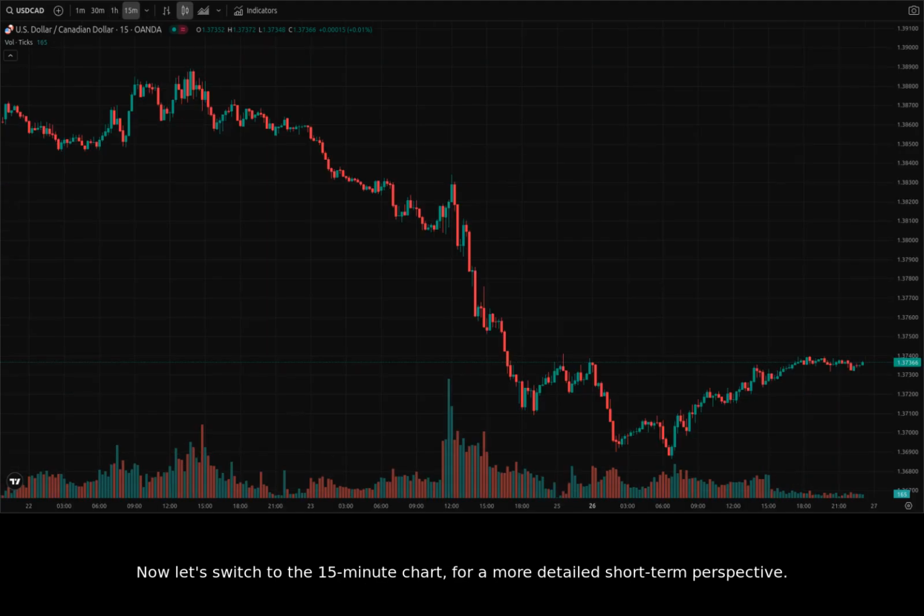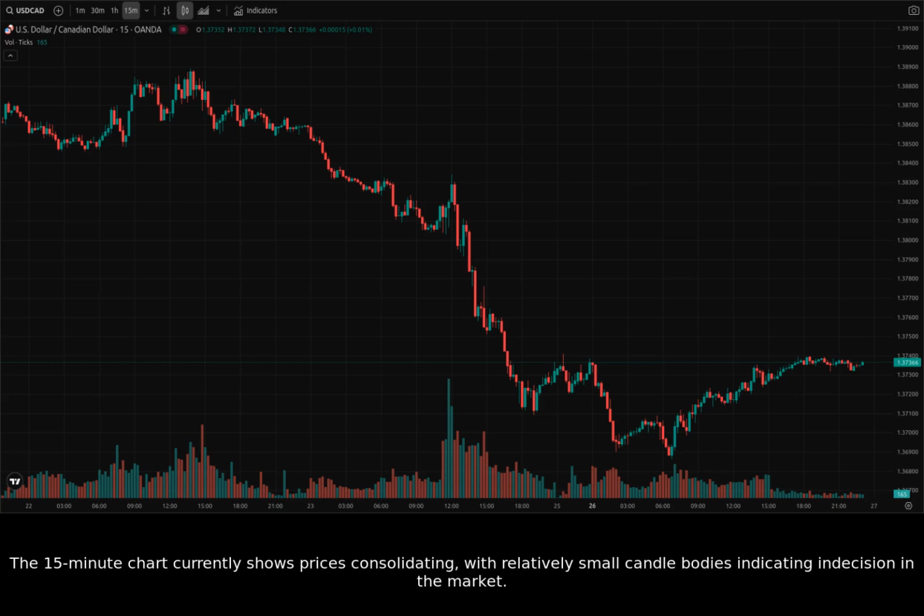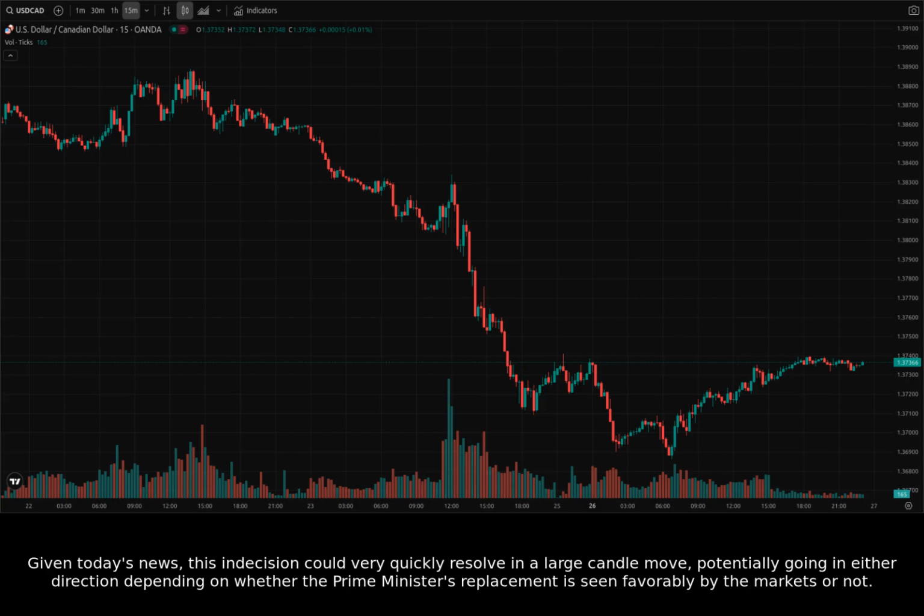Now let's switch to the 15-minute chart for a more detailed short-term perspective. The 15-minute chart currently shows prices consolidating, with relatively small candle bodies indicating indecision in the market. Given today's news, this indecision could very quickly resolve in a large candle move, potentially going in either direction depending on whether the Prime Minister's replacement is seen favorably by the markets or not.